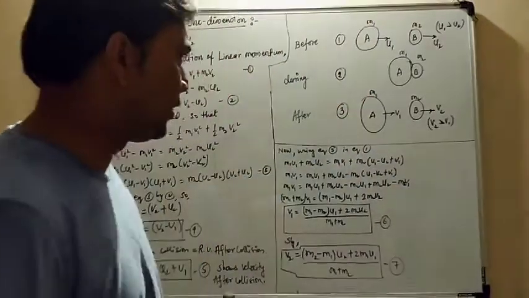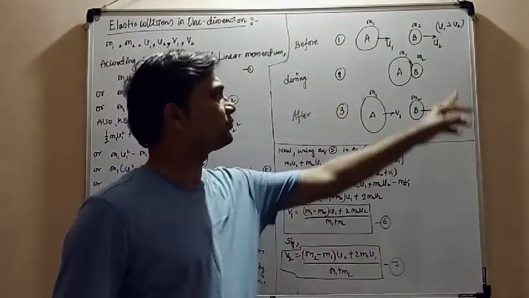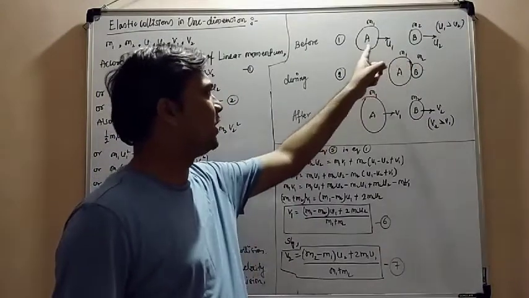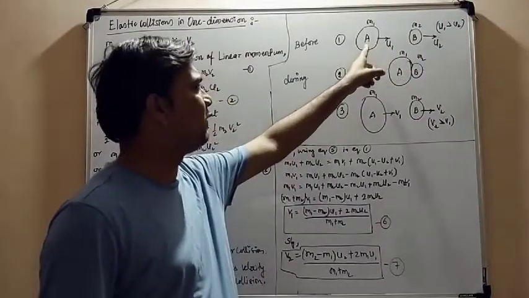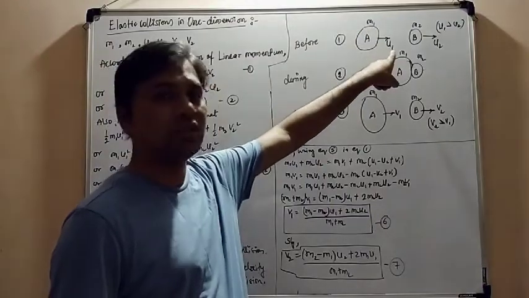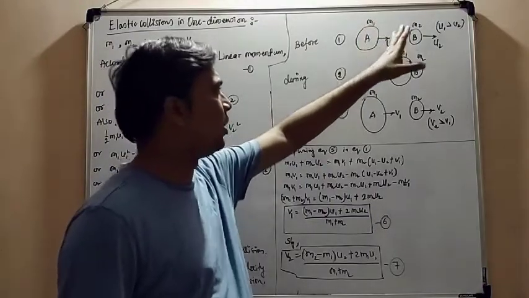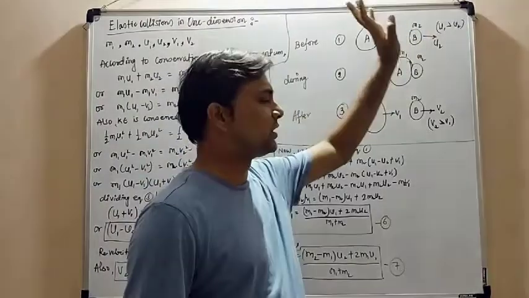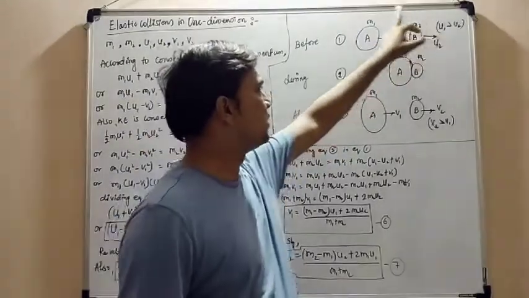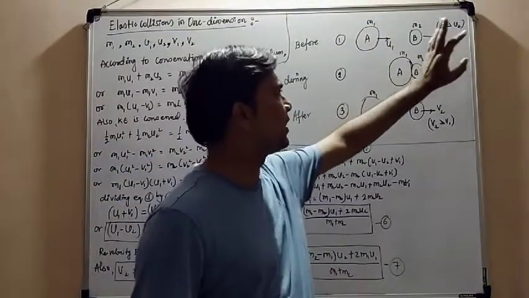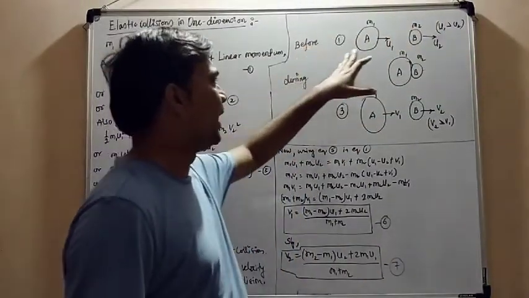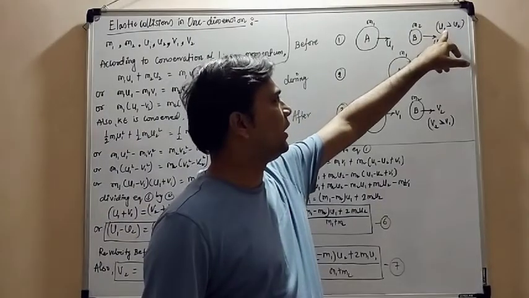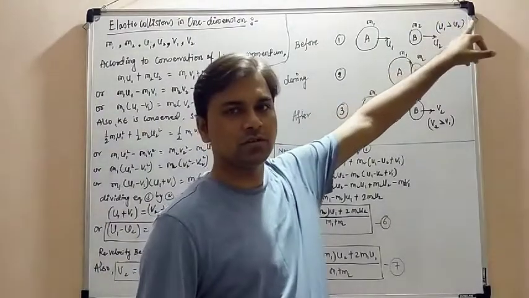So here I have drawn a diagram. In this diagram, you can see two objects, object A and object B. Object A has mass m1 moving with initial velocity u1. Similarly, object B has mass m2 moving with initial velocity u2. This is the condition when both objects are moving in the same direction before collision, and the condition for this is that the velocity of object A is always greater than the velocity of object B.